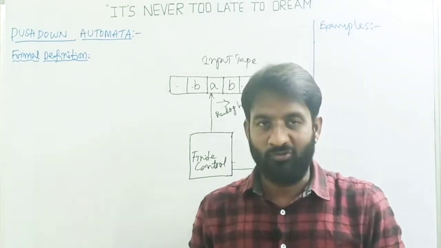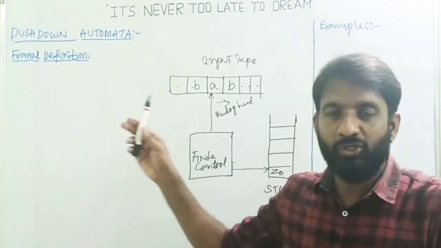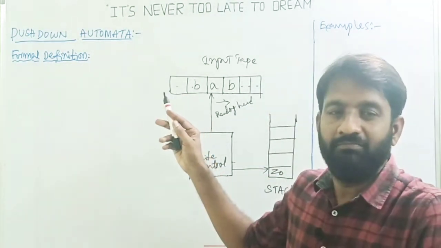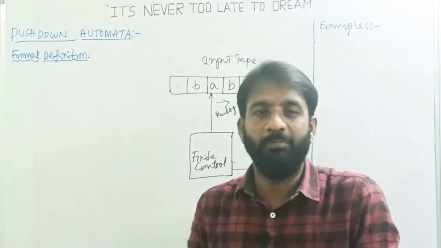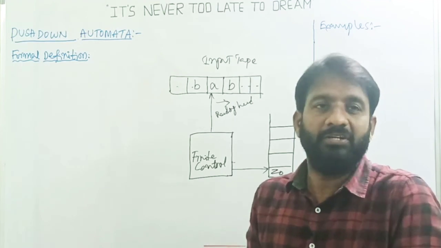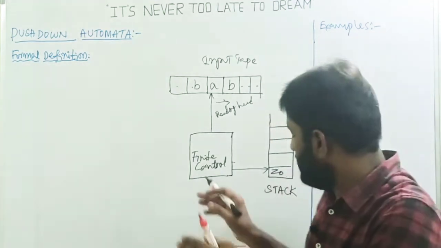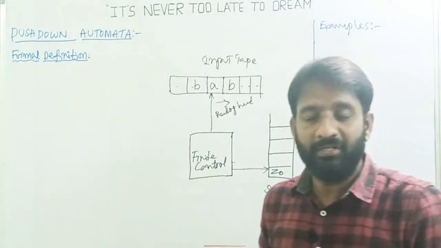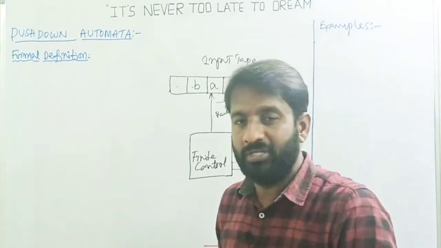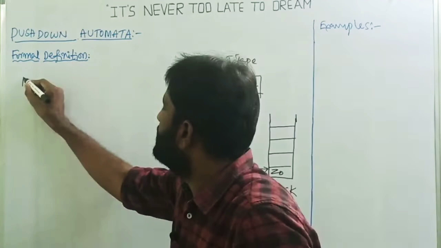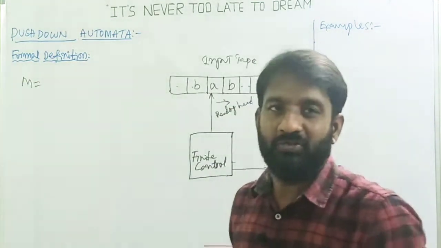Welcome back. Today's topic is push-down automata and its formal definition, like mathematical definition. As you know, last lecture we completed the informal introduction to the push-down automata and the model of the push-down automata. Generally, a machine is defined by using M equals to some tuples we need to define.